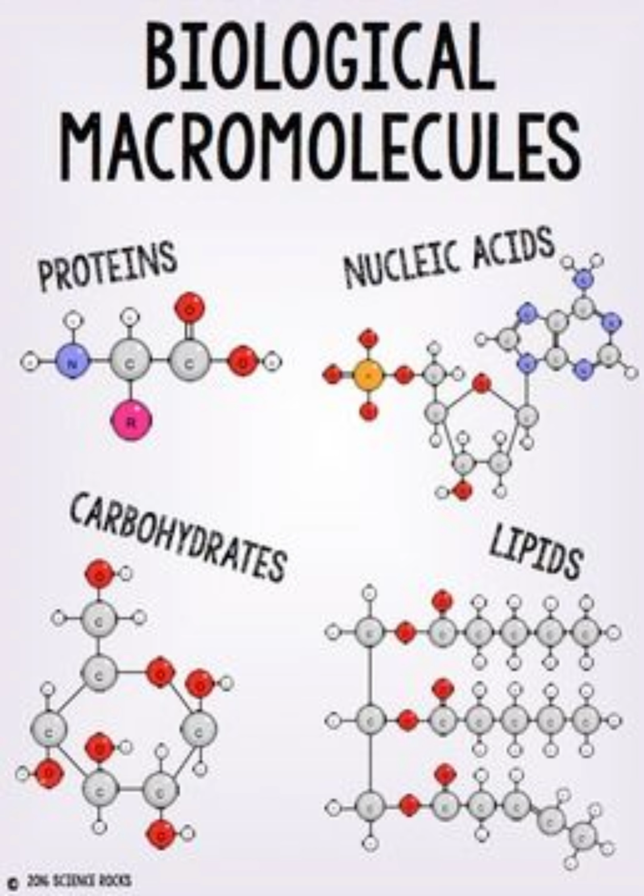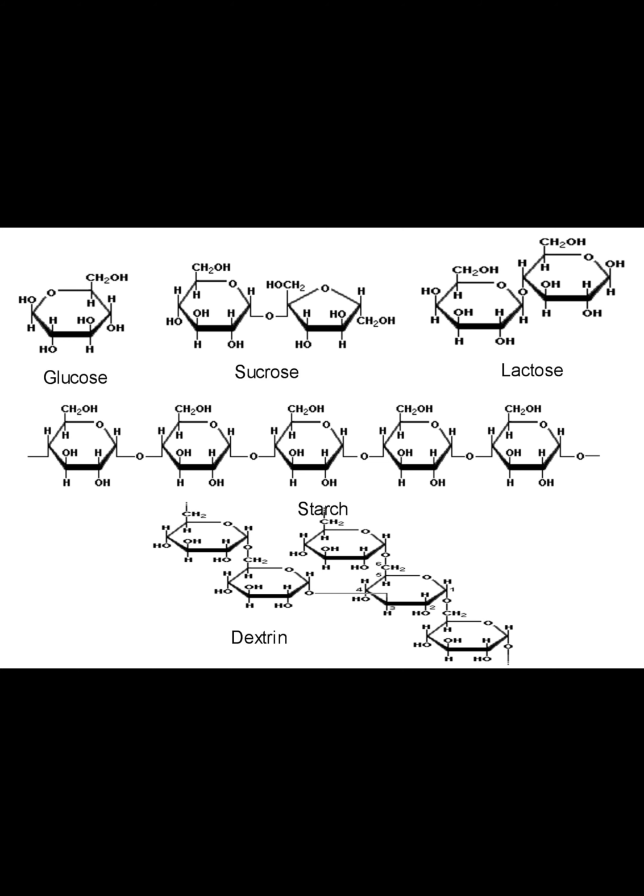So today I'm going to be talking about macromolecules. I'm going to be talking about everything you need to know for your exam, studies, and everything. So first I'm going to be talking about carbohydrates. Carbohydrates are chemical compounds that fall into four main groups: disaccharides, monosaccharides, oligosaccharides, and polysaccharides.